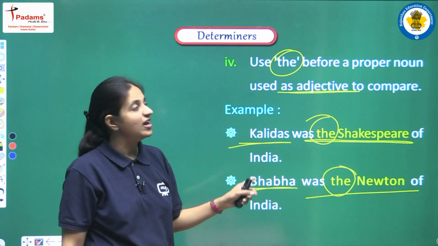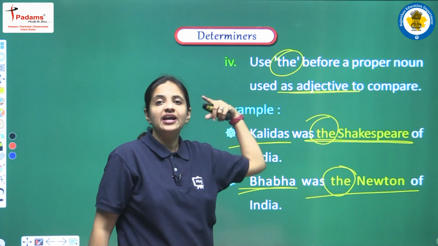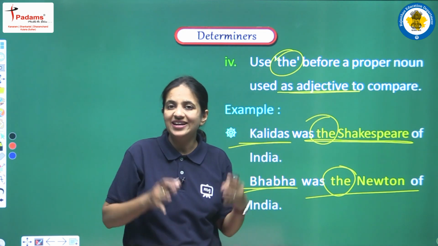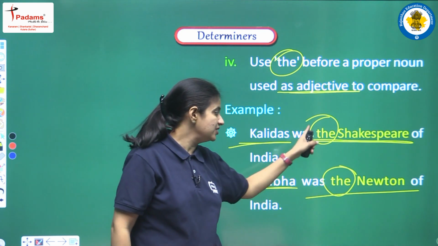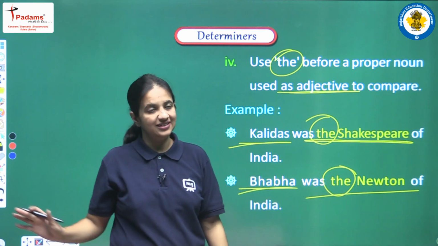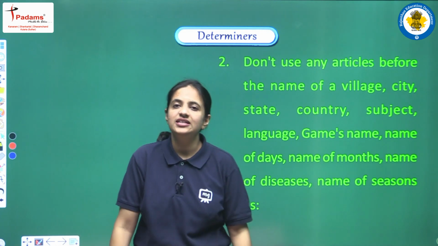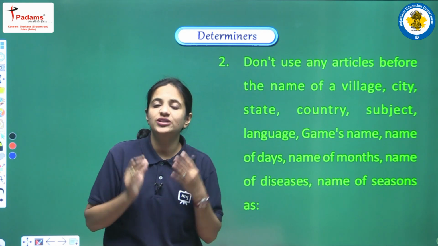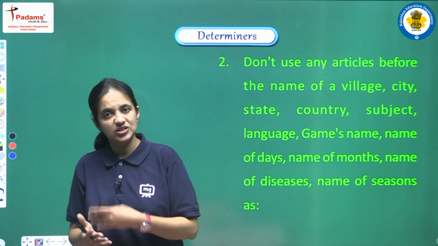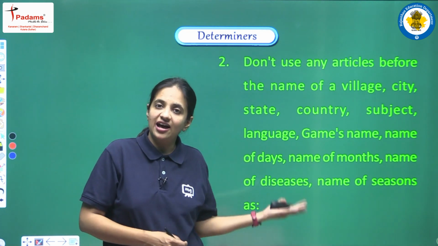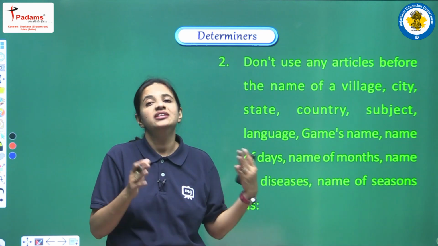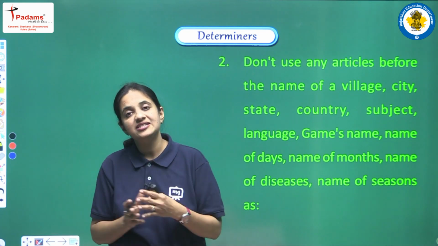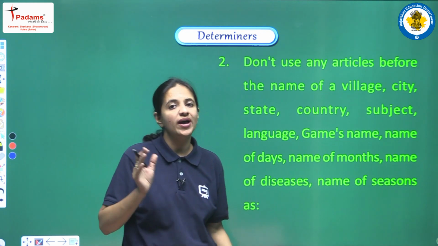So in this sense, when we are having a proper noun but that noun is used as an adjective, and we are doing a comparison, at that time we have to use the article. Clear? So all these are the exceptions, that is, where we have to use articles even though it is a proper noun. Apart from the exceptions, if we are having a proper noun, then before the proper noun we cannot use any article, right? But just remember all the exceptions very well.